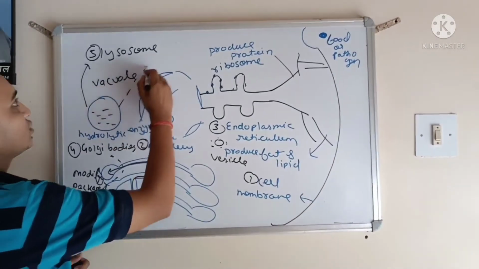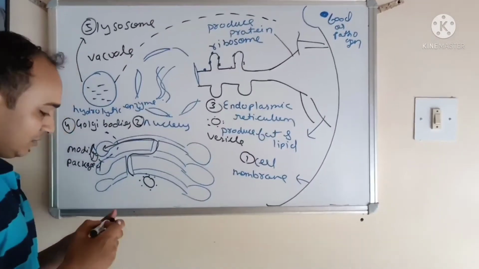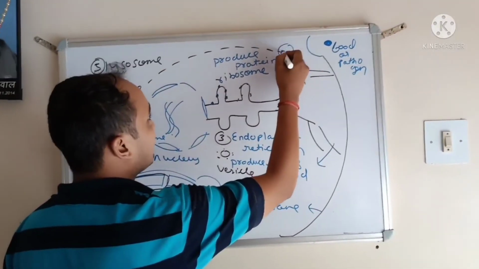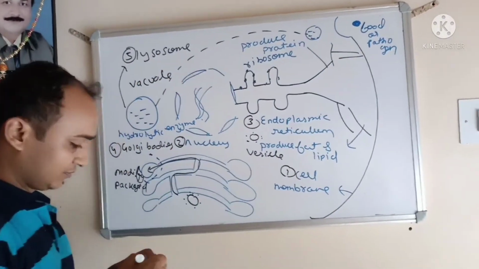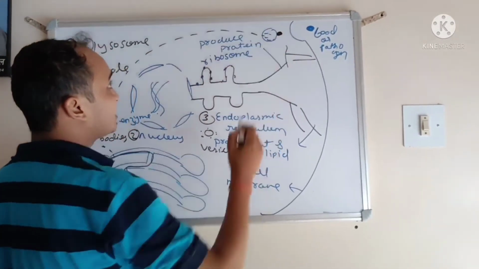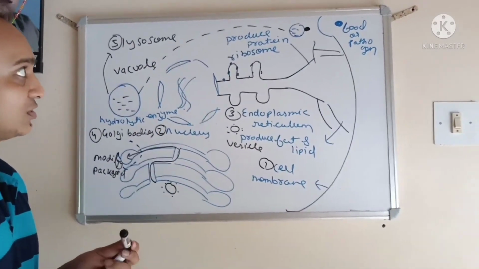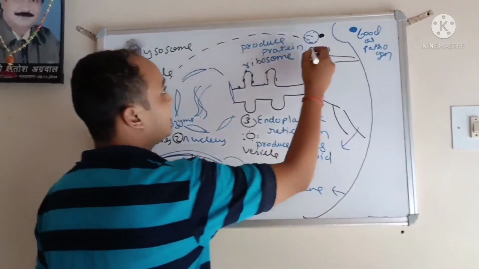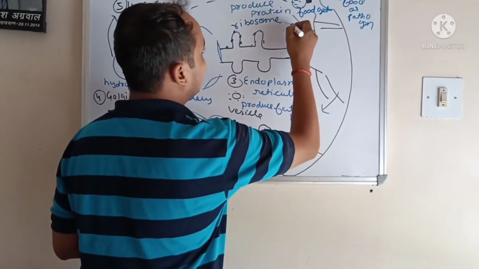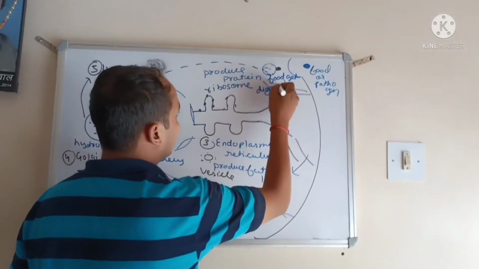And this lysosome travels to attach to this food. And when the lysosome gets attached to the food, the food gets digested.